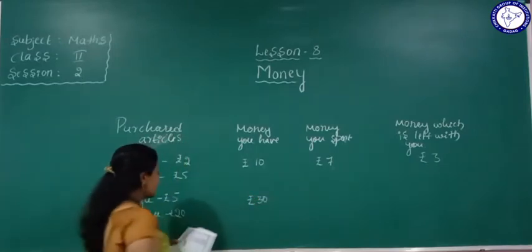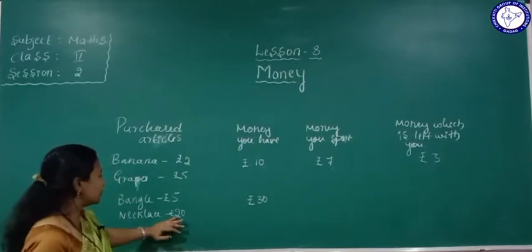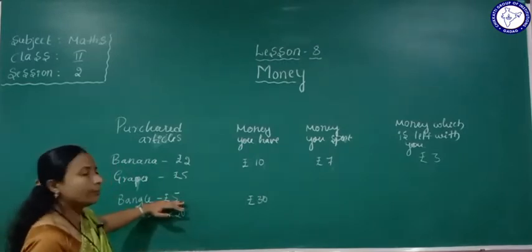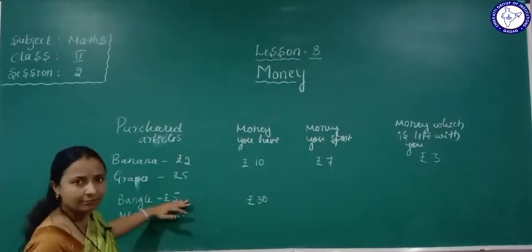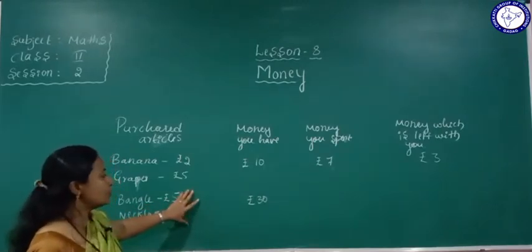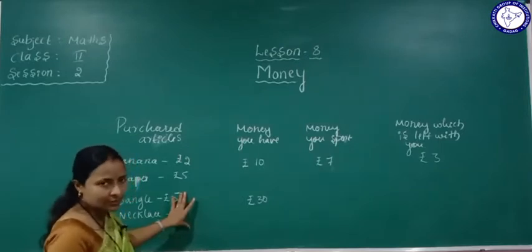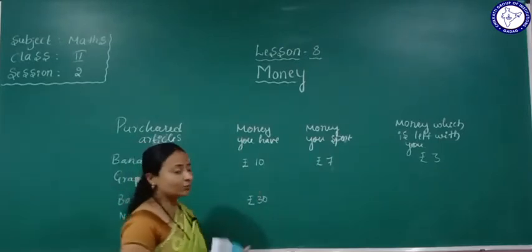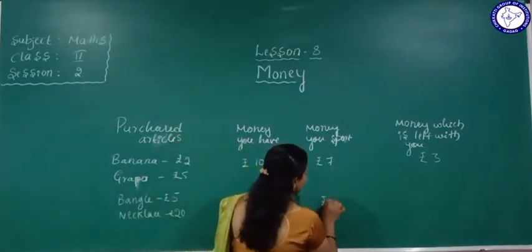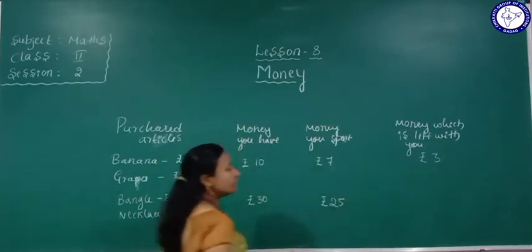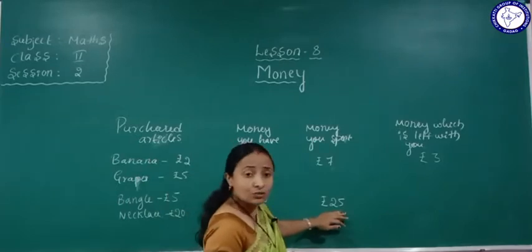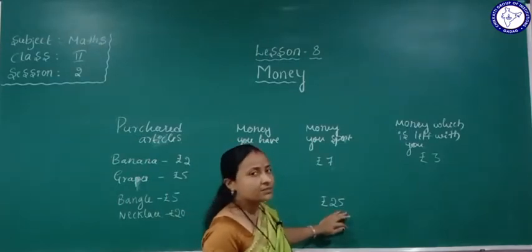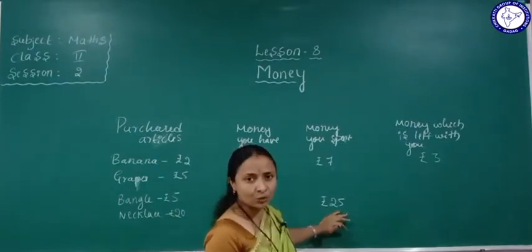Okay, so here see 20 rupees for the necklace and the bangle for rupees 5. So add these two, 20 plus 5. So totally 25 rupees. Yes, so you spent rupees 25 out of the 30 rupees. Yes, so how much amount is remaining with you?